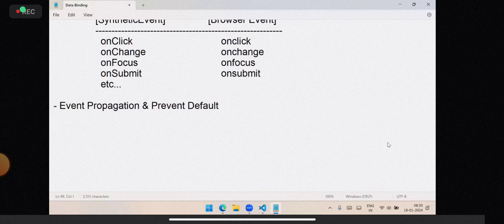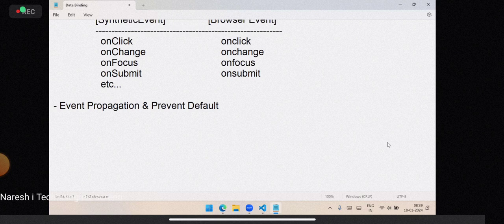These are general things you learned in JavaScript also, because in JavaScript the same concept applies and you will face the same issue. So, prevent default and propagation. What is this event propagation and prevent default concept here? Usually, what is prevent default?